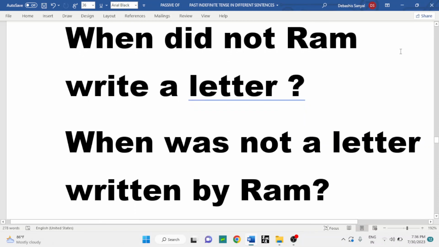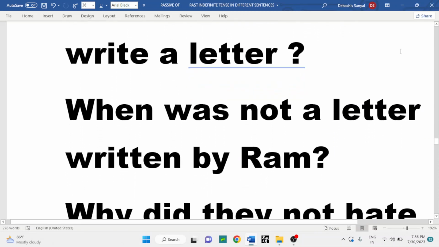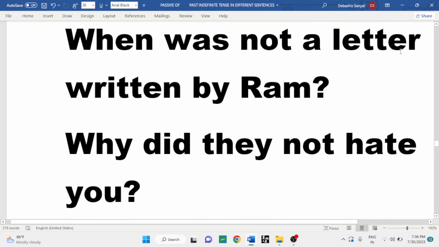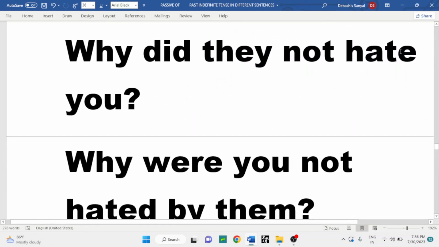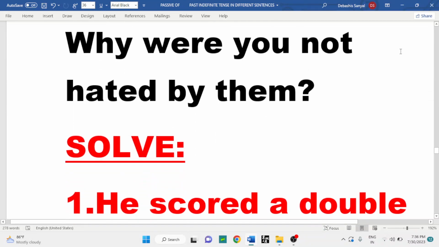When was not a letter written by Ram? Not is used here before the subject. Why? Because the subject is a noun here. Remember, if the subject is a noun, we have to use not before the noun, or if the subject is a pronoun, then we have to use not after the pronoun. Next one: why did they not hate you? Why were you not hated by them?